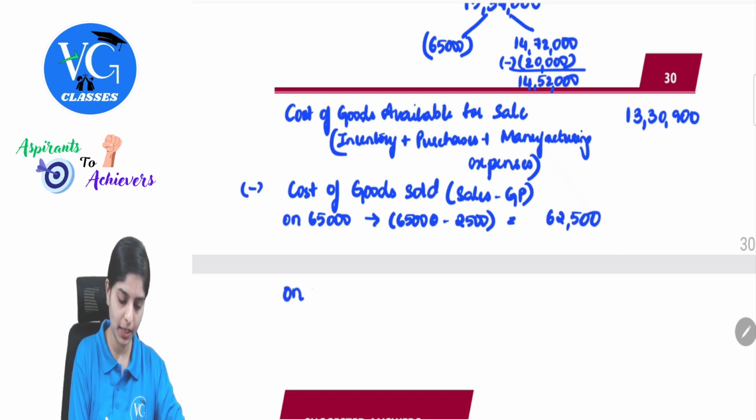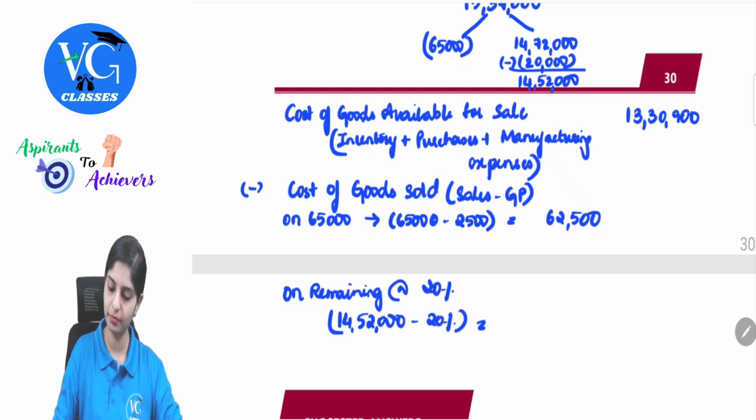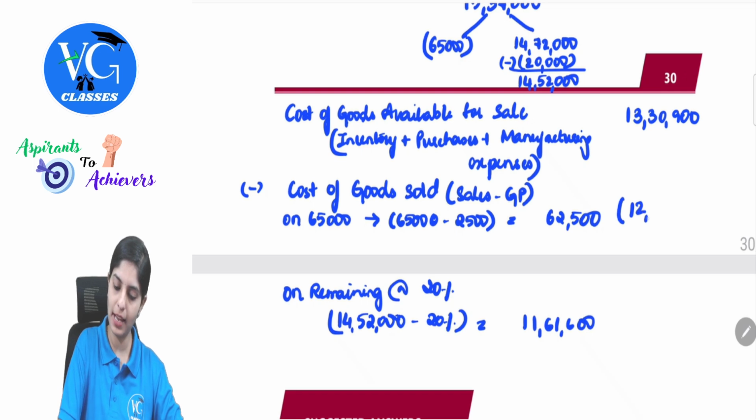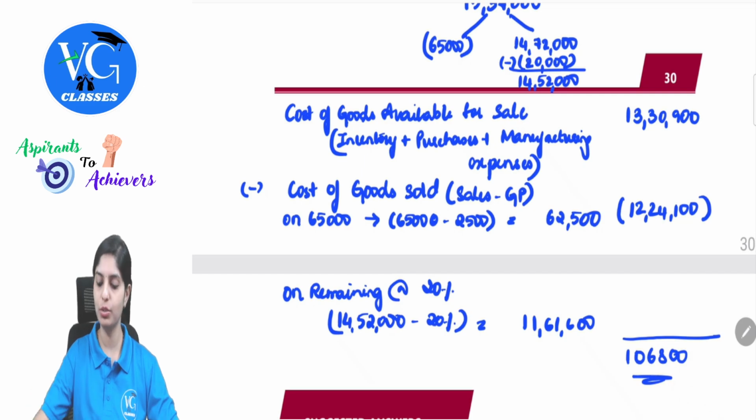Then on the remaining at 20%, that was 14,52,000 minus 20%. 14,52,000 minus 20% will be 11,61,600. Add up both with 62,500. So this will be 12,24,100. 13,30,900 minus 12,24,100, 1,06,800. This will be my closing stock.